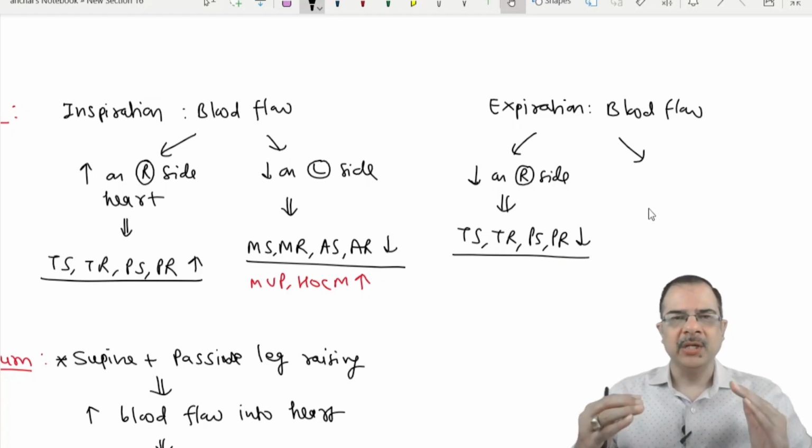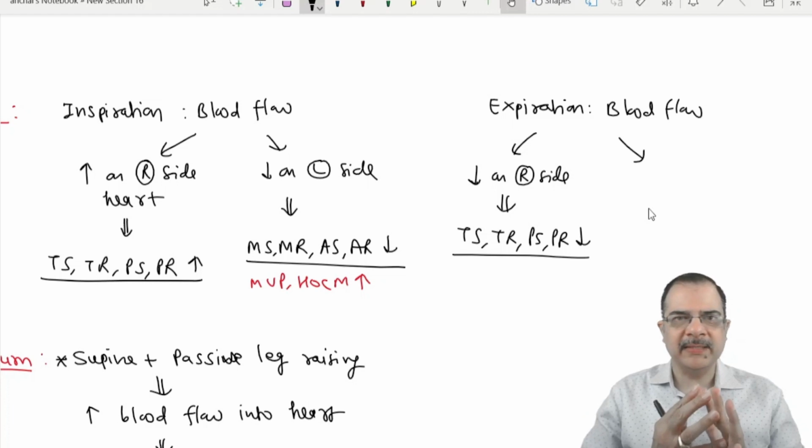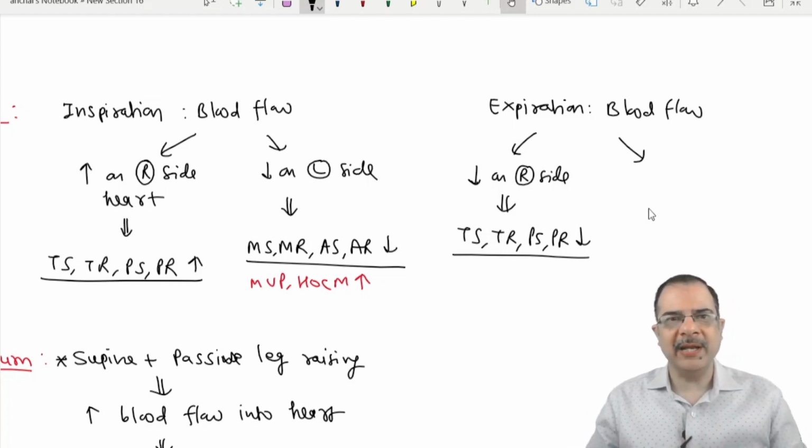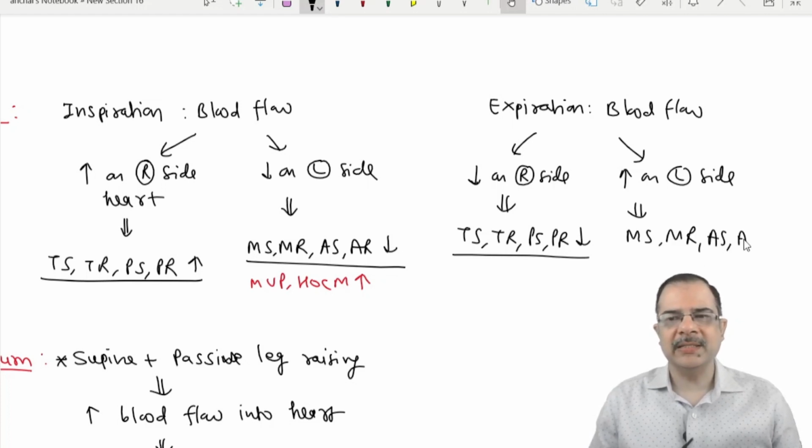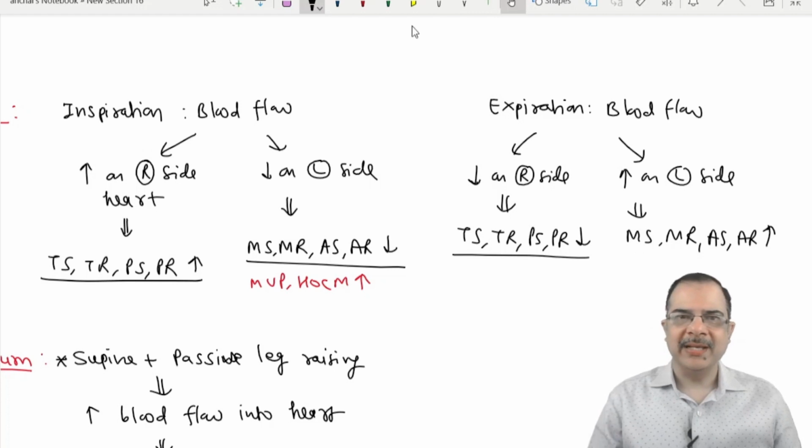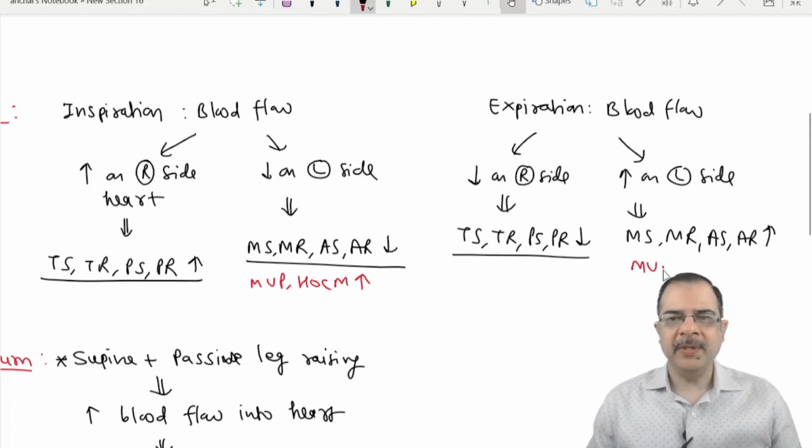While in the expiratory phase, the lung parenchyma squeezes the pulmonary vessels, and when the pulmonary vessels are squeezed, their blood flow to the left will increase. The blood return into the left side of the heart will increase. So left-sided murmurs like MS, MR, AS, AR will increase. Same exception, MVP and HOCM will reduce.